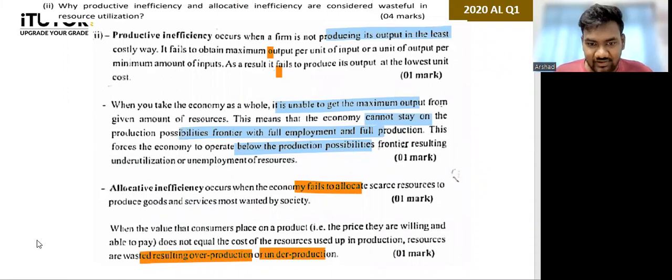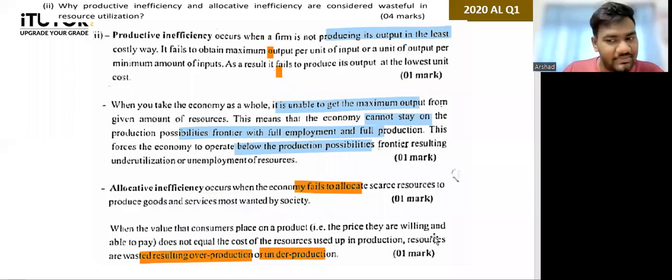Okay, right. The last paragraph. So the last paragraph is, remember, in allocative efficiency we say the marginal cost equals marginal benefit. Remember that part. When the value the consumer places on a product, that is his price, in other words, the marginal benefit, the price they are willing and able to pay, does not equal the cost of resources used, that's the marginal cost.